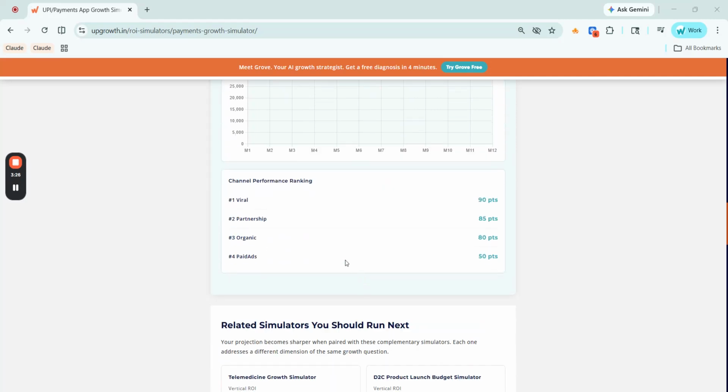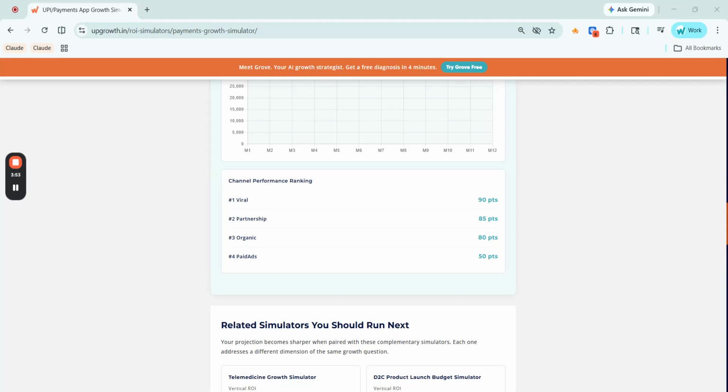The channel performance ranking gives you a roadmap for what to fix. Viral referral ranks first at 90 points, partnership second at 85 points, organic third at 80 points, and paid ads last at 50 points. For a payments app where network effects matter, building a referral or viral loop, even alongside your existing partnership channel, could close the churn gap faster than any other lever.